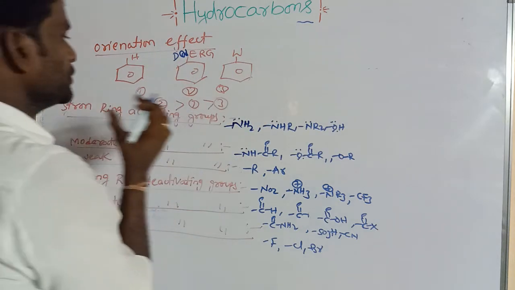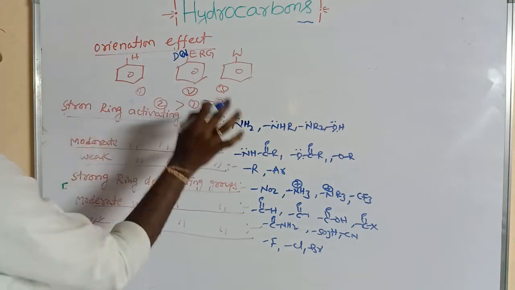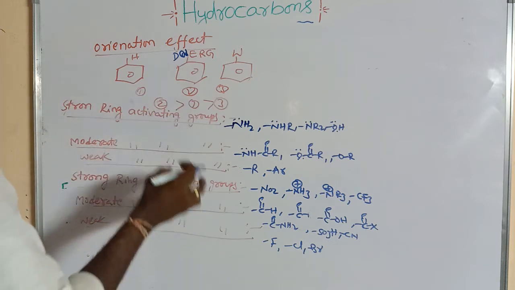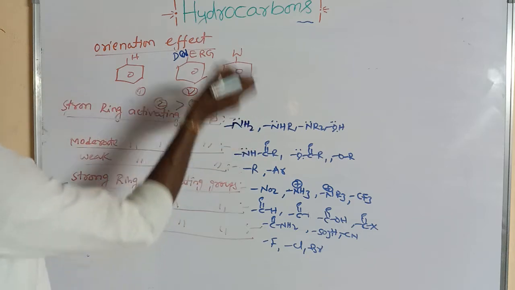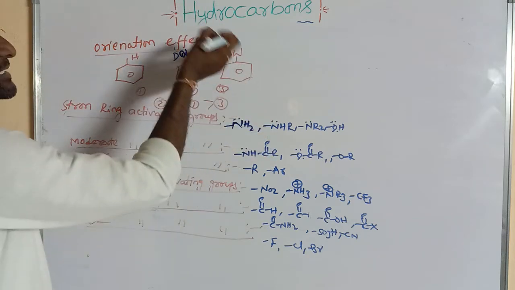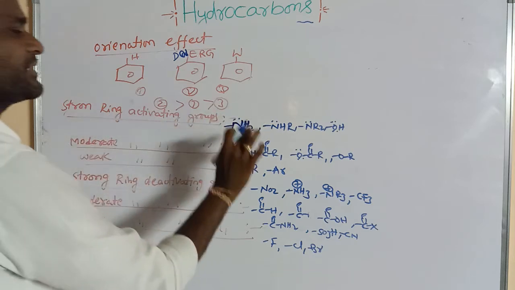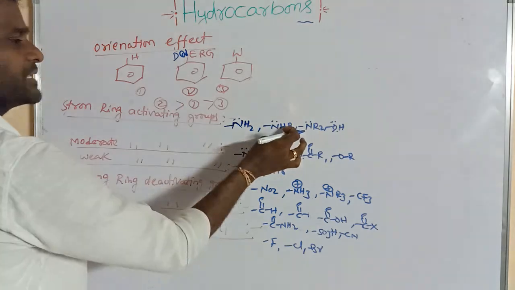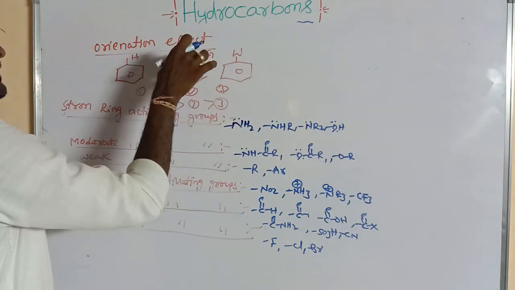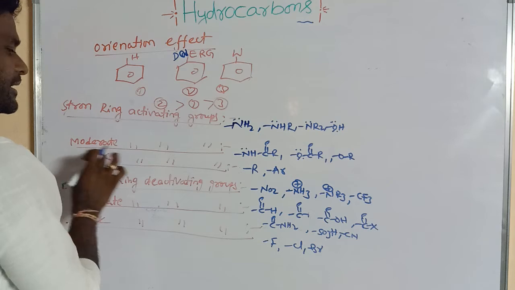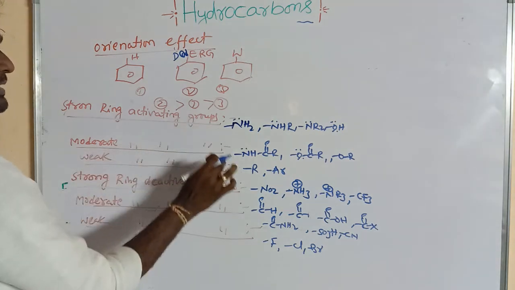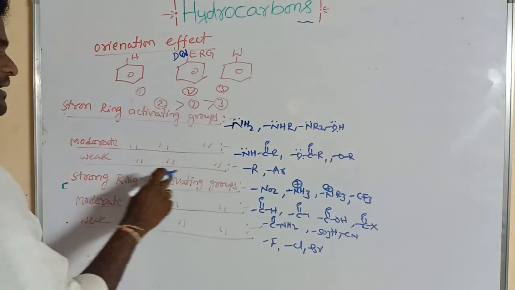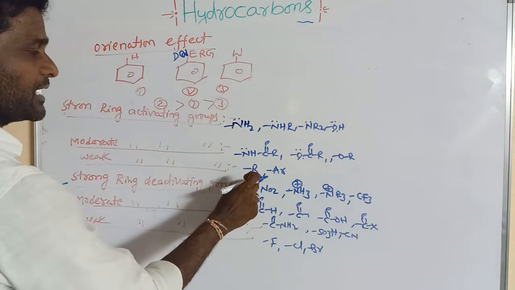Listen to me. If the benzene contains some ring-activating groups and some deactivating groups, this is the strong ring-activating group. Ring-activating groups are groups that can donate electrons to the benzene ring. What are they? NH2, NHR, NR2, OH, all containing lone pairs that can donate electrons to the benzene ring. Moderate ring-activating groups are present, like amide and alkoxy. Weak ring-activating groups are like alkyl and aryl.